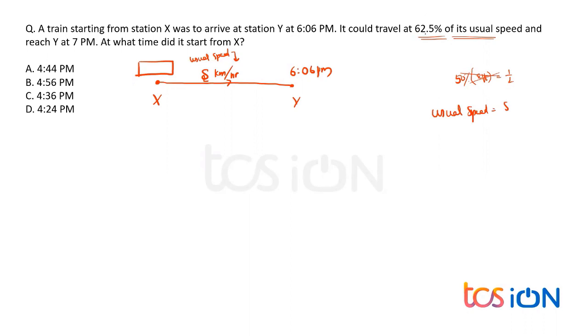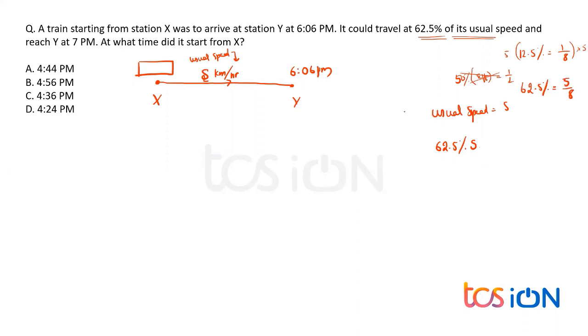So now the speed is 62.5% of his usual speed. Now, how much is 62.5%? We have already solved this in terms of percentages. Look, 12.5% is basically 1 by 8. Then how much will 62.5% be? Multiplying both sides by 5: 5 twelves are 60, 5 fives are 25, 60 plus 25 gives 62.5. So 62.5% is nothing but 5 by 8.